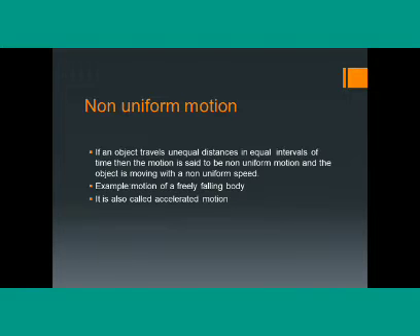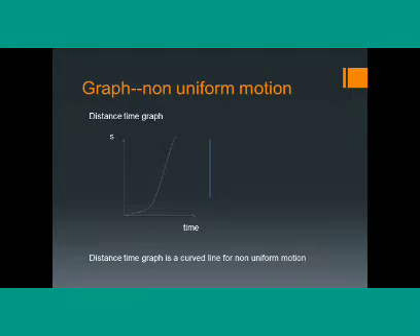Non-uniform motion. If an object travels unequal distances in equal intervals of time, then the motion is said to be non-uniform motion and the object is moving with a non-uniform speed. Example, motion of a freely falling body. Then the graph: the distance time graph is a curved line for non-uniform motion.